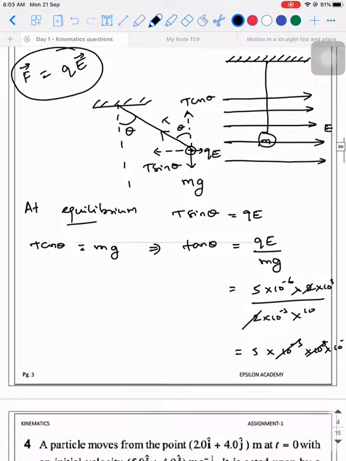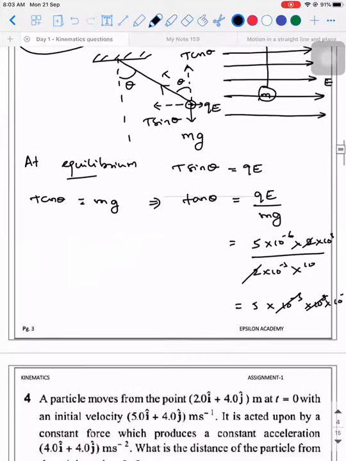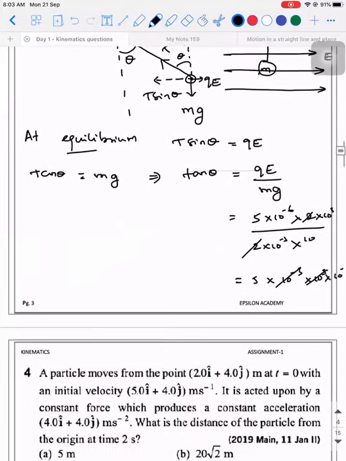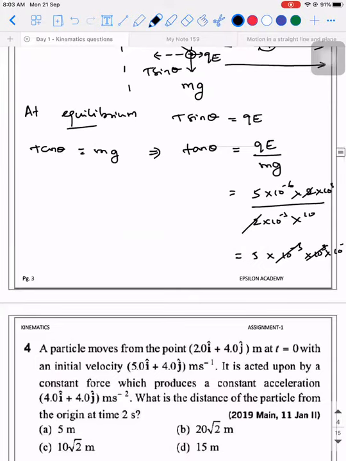So I hope you understood, right? As we progress, I will tell you how to solve all the problems using vectors. It's easy for us. Okay, shall I move on?